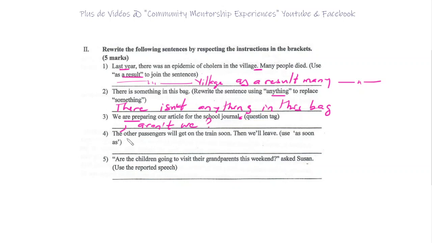Okay, next. The other passengers will get on the train soon. Then we'll leave. Use as soon as. Okay, very straightforward. Let's go. There are many ways to do this, but I will use one that I feel comfortable with, which is we'll leave as soon as the other passengers will get on the train. Okay, so we will leave as soon as the other passengers, and then I will let you complete the sentence, will get on the train.